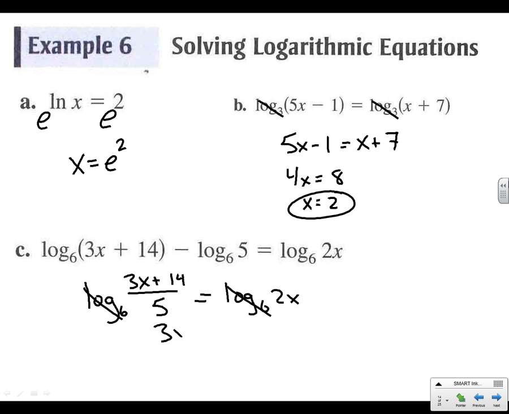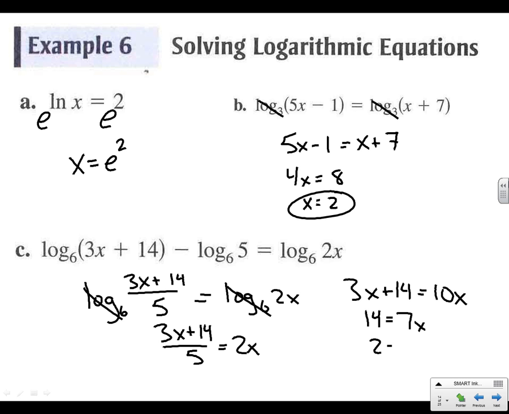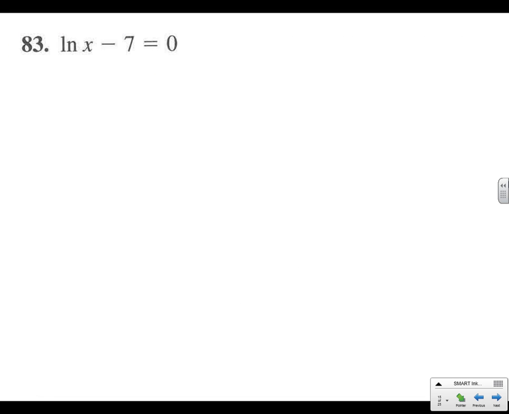So we've got (3x plus 14) over 5 equals 2x. Let's times both sides by 5, so 3x plus 14 equals 10x, 14 equals 7x, 2 equals x. Okay, if we follow the algebra all the way through. Your turn, 83, you get x by itself.